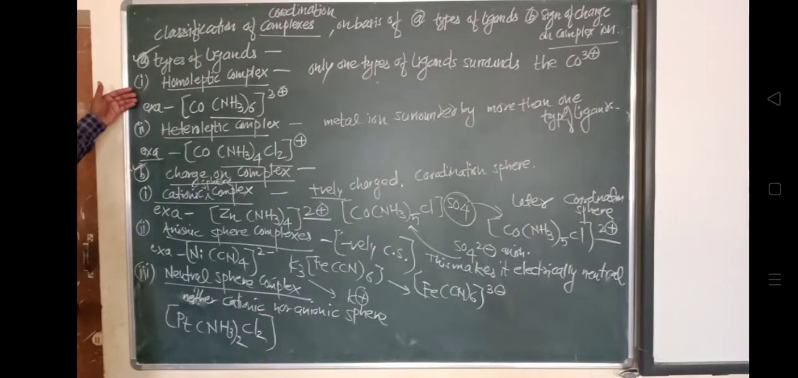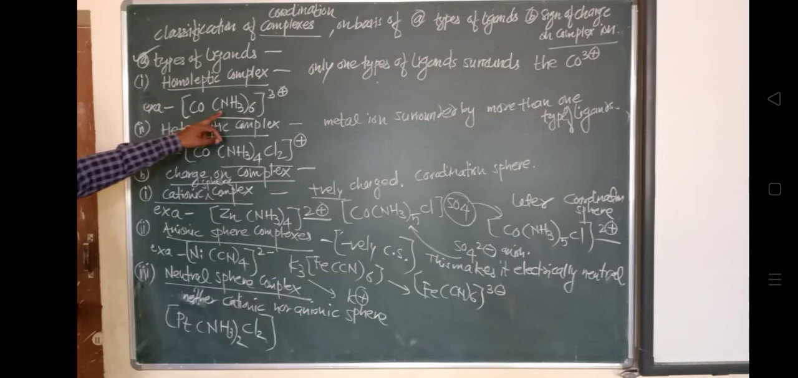So we have already seen the homoleptic complex. In such complexes, the metal is surrounded by the same molecule. Here, look, ammonia is the molecule, so six molecules of ammonia, the same molecule, are present. That's why it is homoleptic. In the case of hetero, it means different.